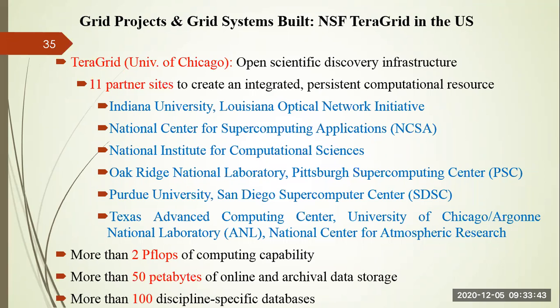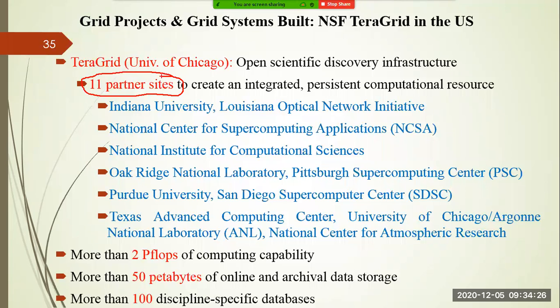Similarly, come to TeraGrid, the NSF TeraGrid in the United States. As I mentioned, it has 11 partner sites. Like you have seen in China, Grid 5000 has 9 different sites in France, right? So here there are 11 partner sites. TeraGrid is an open scientific discovery infrastructure combining the leadership class resources at 11 partner sites. The purpose of integrating these 11 partner sites is to create integrated persistent computational resources in the United States of America.